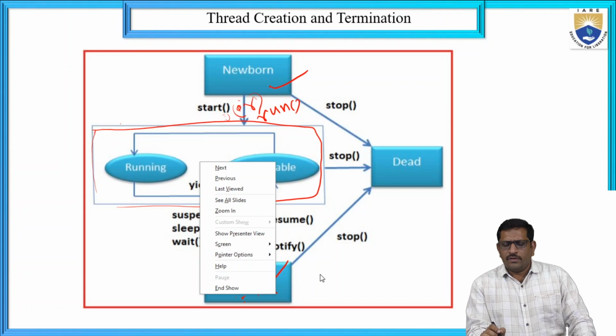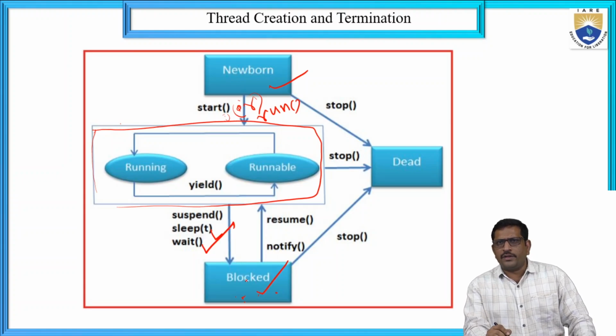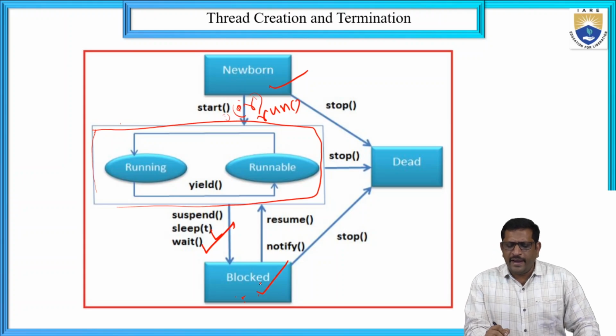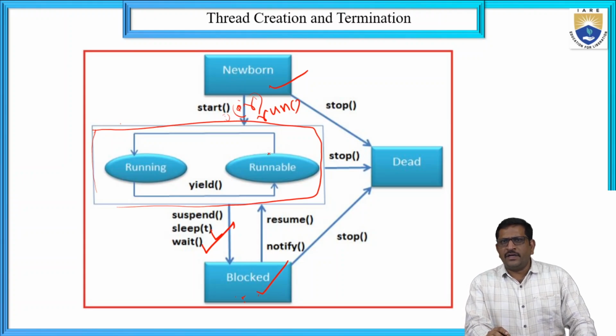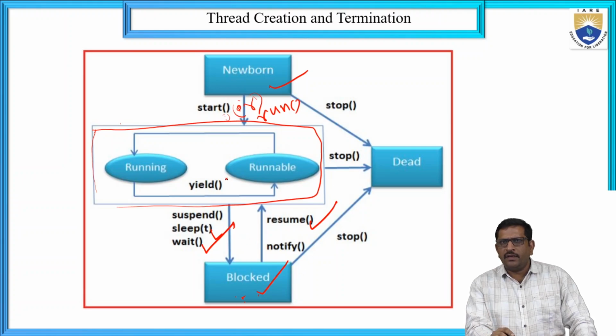Whatever process is sent to the blocked state will be executed again, sent back to execution with the help of the resume method. If it is in a suspended or sleeping mode and sent to the blocked state, from the blocked state it is sent again to the runnable state with the help of the resume method.